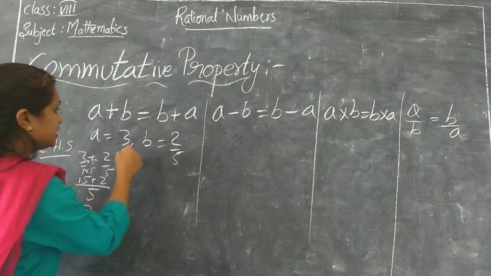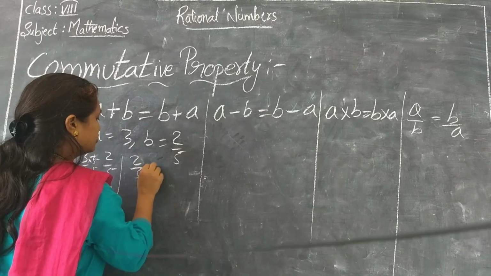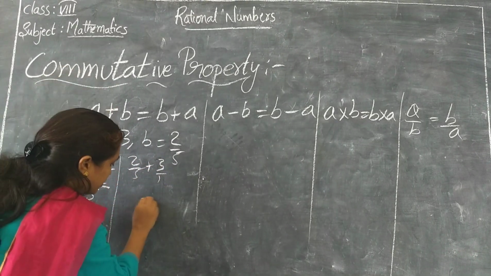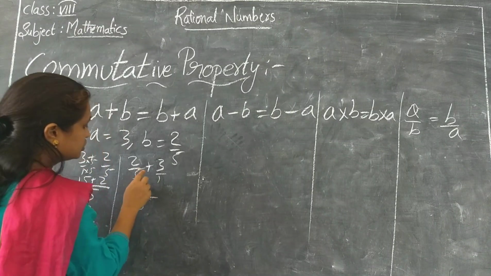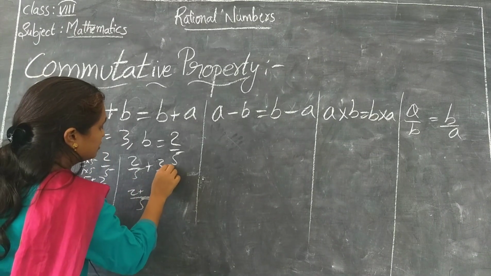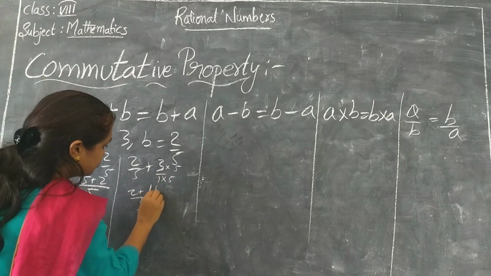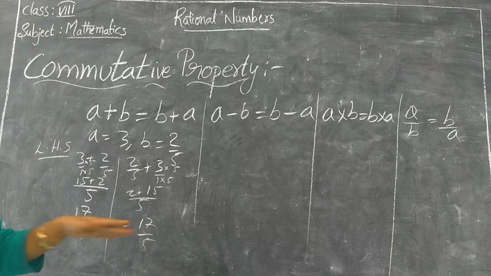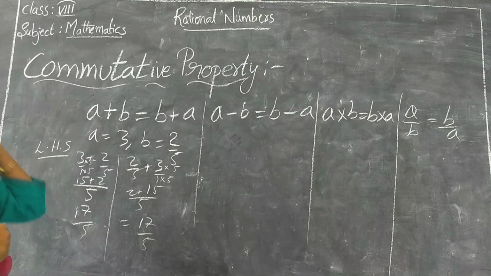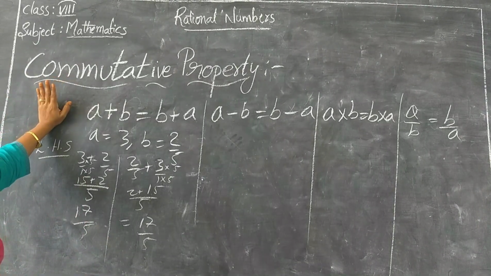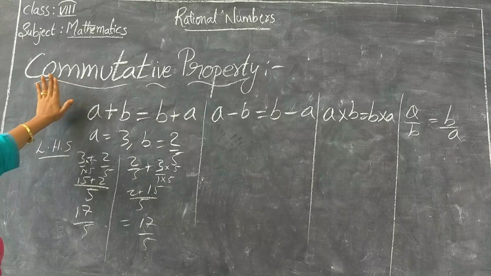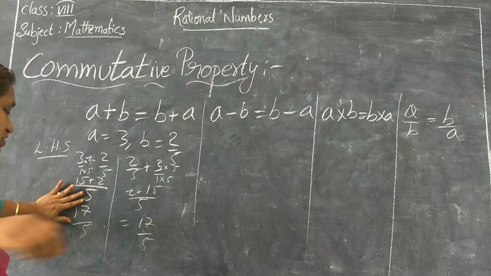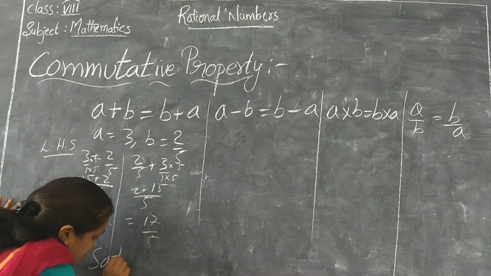Coming to the RHS, B plus A, 2 by 5 plus 3. Now take the LCM 5, and multiply the numerator and denominator with 5. 5 3s are 15, plus 2, so 17 by 5. So is it satisfied? Yes, it is satisfied. So the commutative property is satisfied under addition. This is satisfied.